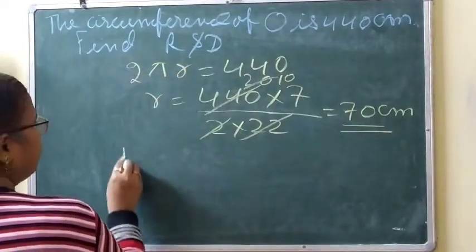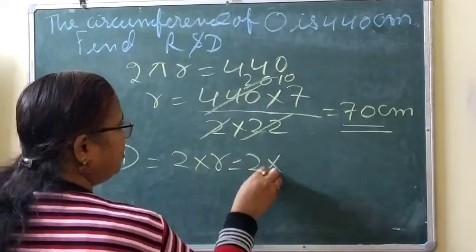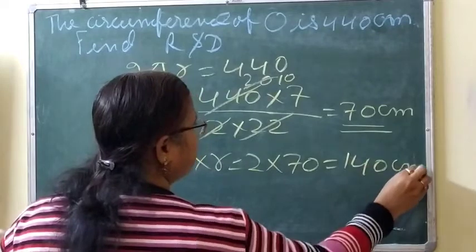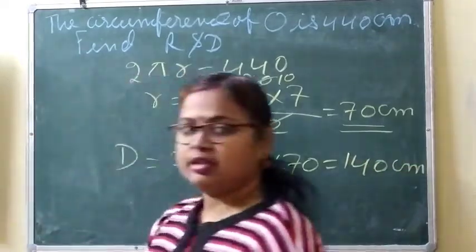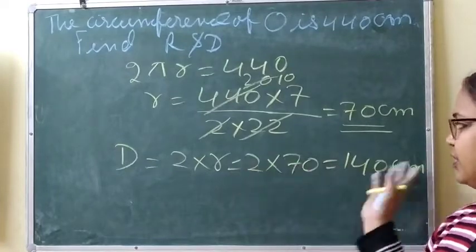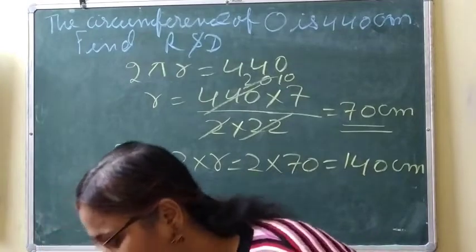Now we have to find out diameter. Diameter is equal to 2 into radius. So 2 into 70, that is 140 centimeter. Clear? So diameter is equal to 2 into radius, and simply we can multiply, and the answer is here. Okay. Now let's do the next one.